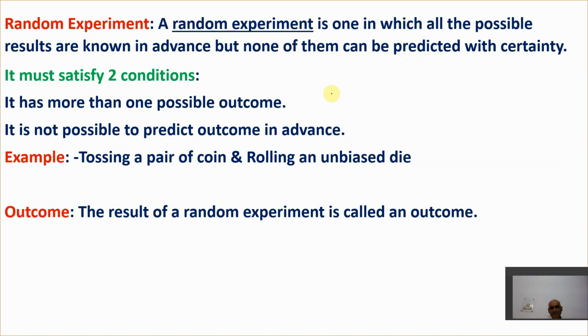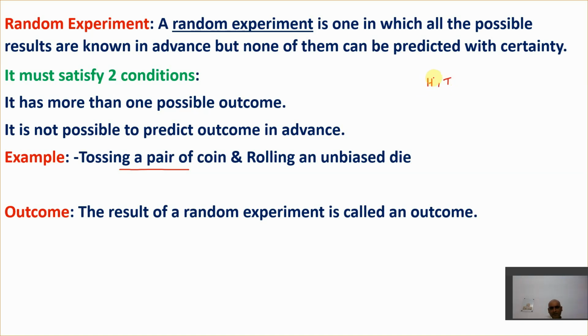Let us understand with the help of one example. Again, I am taking one example, tossing a coin. First of all, let's say I toss a single coin. I know whenever I toss a coin, it will result in head or it will result in tail. That is for sure.